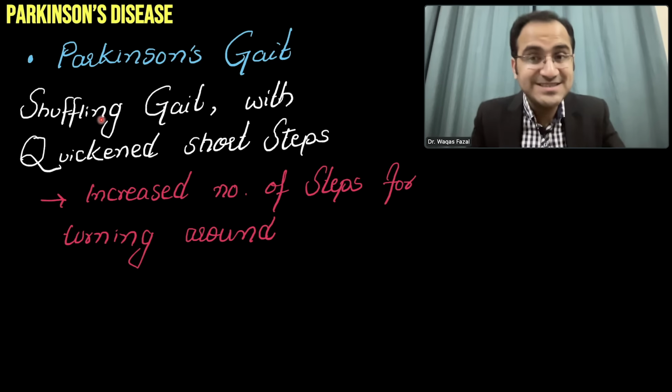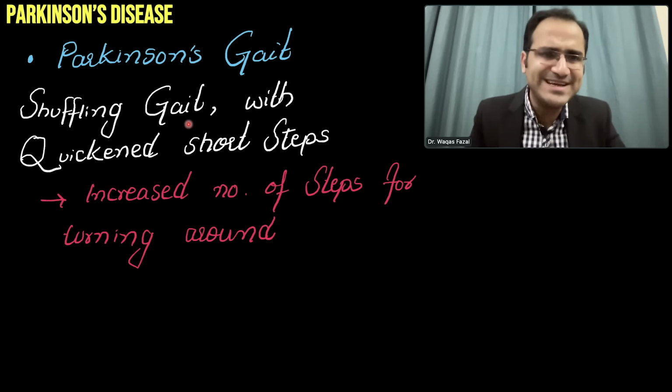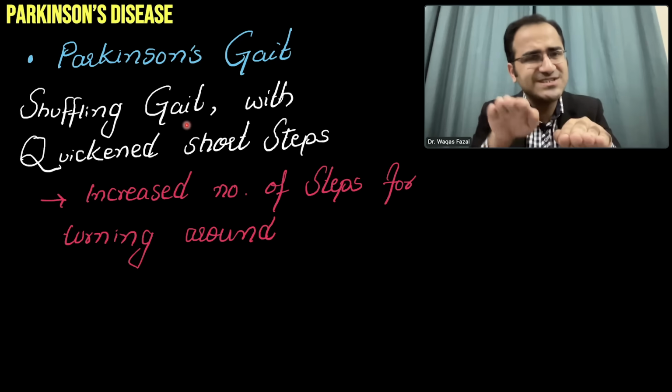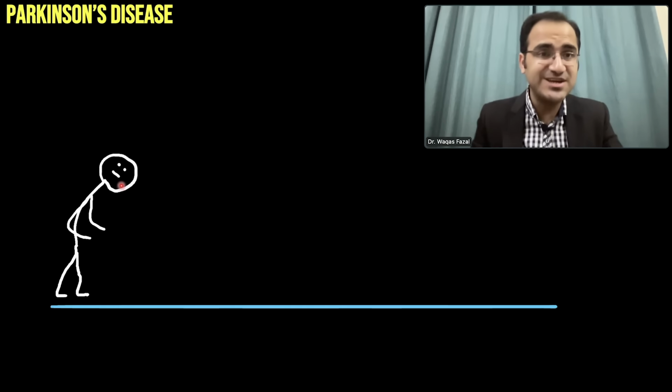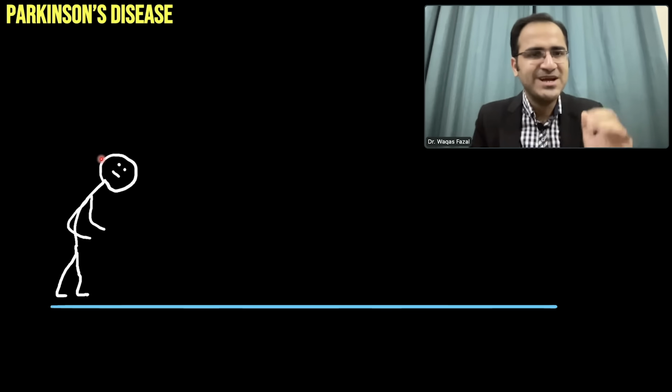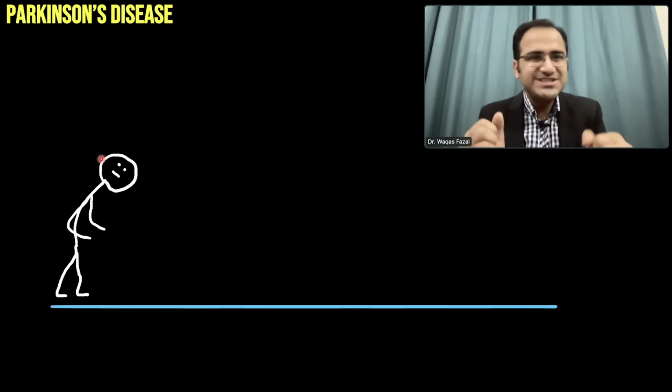Now coming to Parkinson's gait, these patients have a shuffling gait with small, short steps. What is a shuffling gait? Now I'll demonstrate the gait to you. These patients normally have a stooped posture. These patients have an increased tendency to fall due to rigidity of muscles.